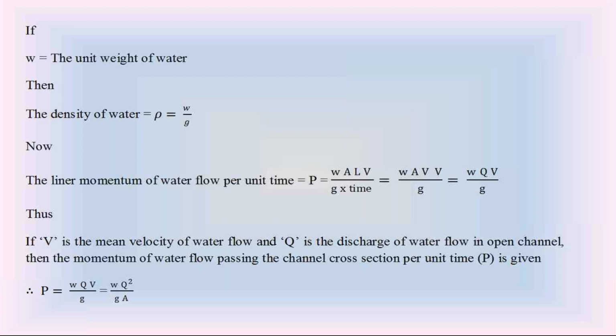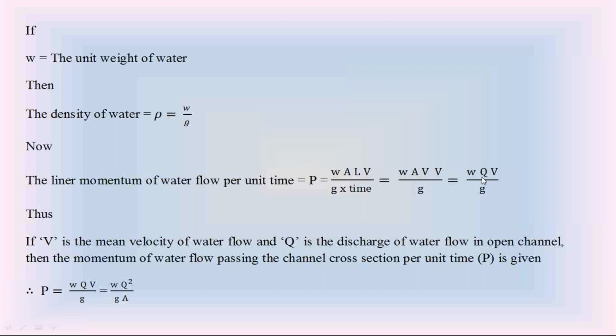So here check that equation carefully. The linear momentum of water flow per unit time is equal to unit weight of water W into, check this numerator carefully, A into V, area into velocity, discharge Q, into velocity V divided by acceleration due to gravity Z. This W is the unit weight of water.